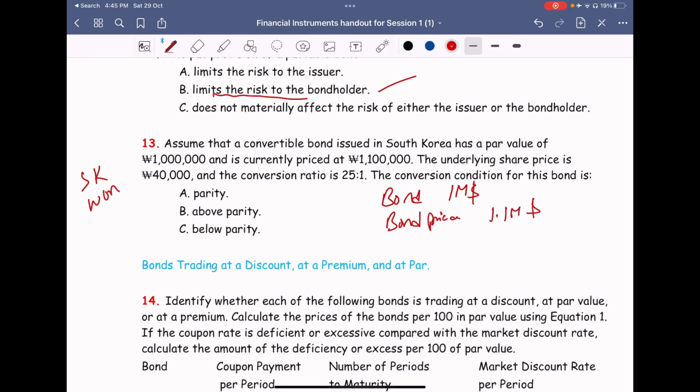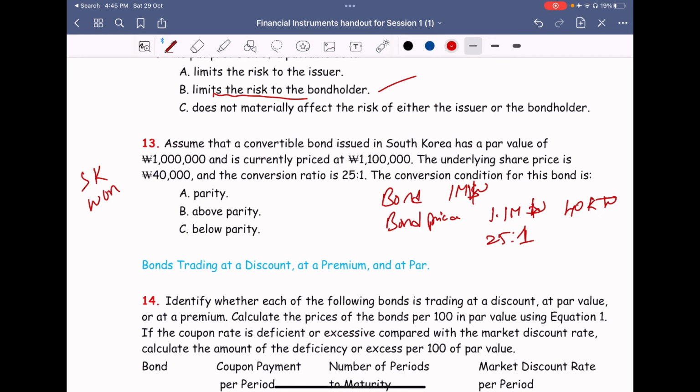Okay, the underlying share price is 40,000 won. Conversion ratio is 25:1. The conversion condition for this bond is that for every one bond you'll get 25 equity shares.